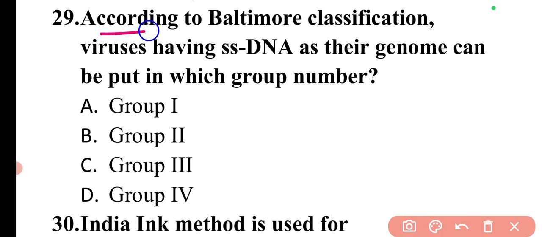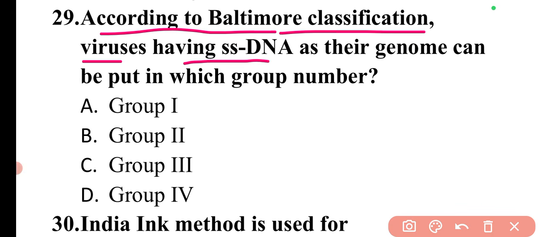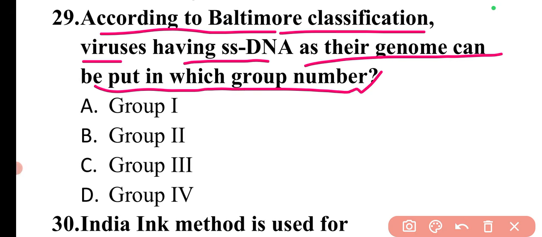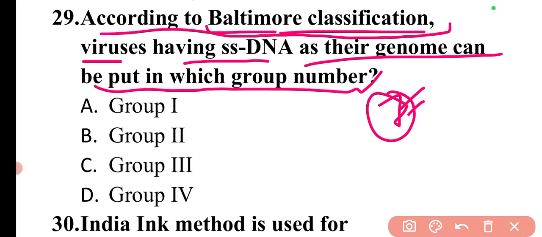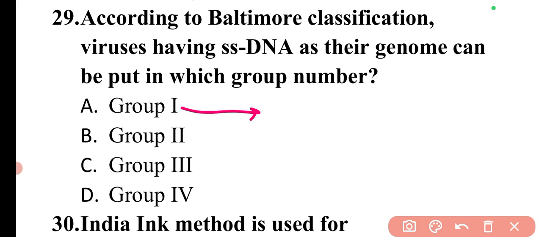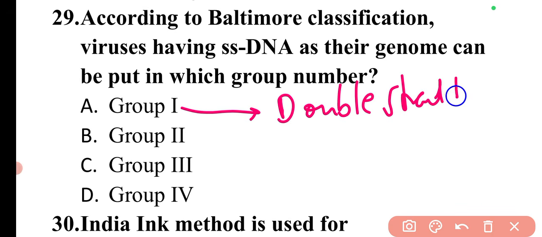Next question is according to Baltimore classification, viruses have ssDNA as their genome can be put in which group number? So there is a classification of viruses based on Baltimore classification. So there are total of 7 groups as per the Baltimore classification. So the group 1 is double stranded DNA.